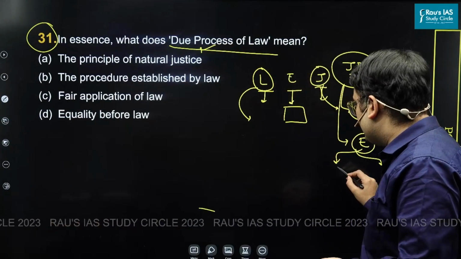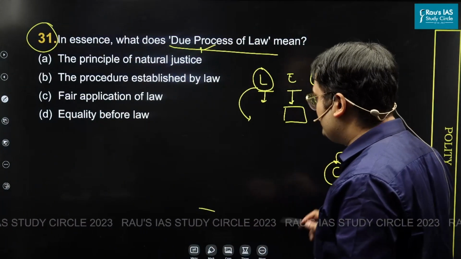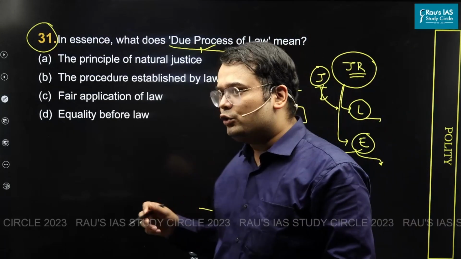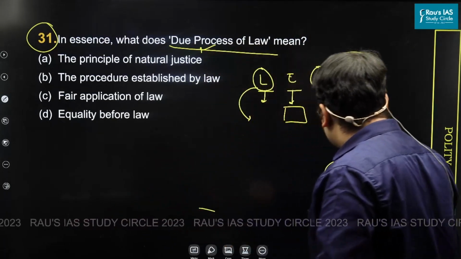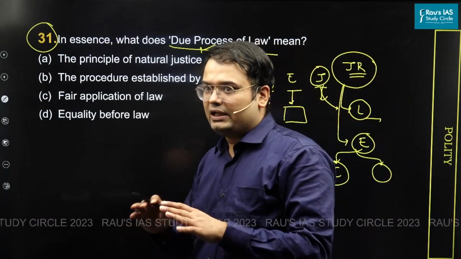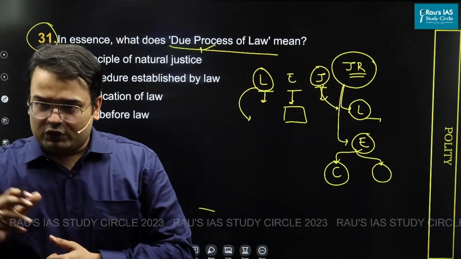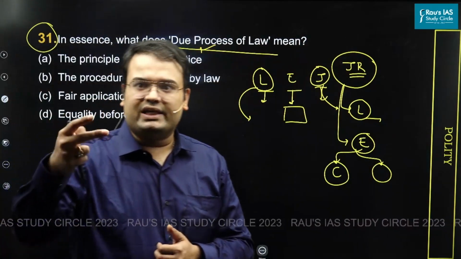it is not just checking that the executive is not acting in any manner which goes against the constitution. It is also looking into what? That their actions are also not against any law in place, because that again is against the principle of democracy. Now that we have understood it, let's come to the second part.